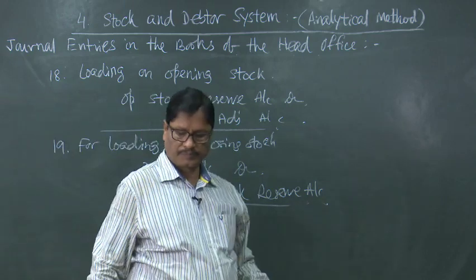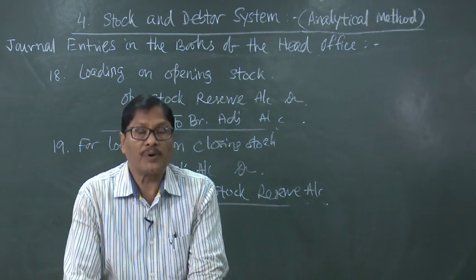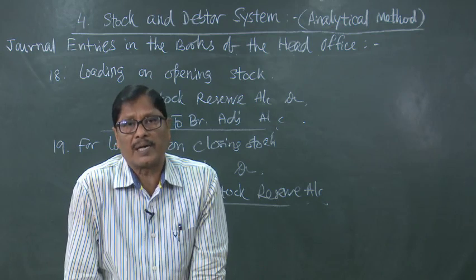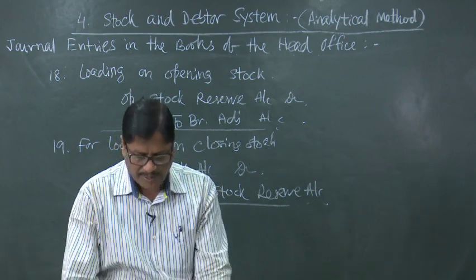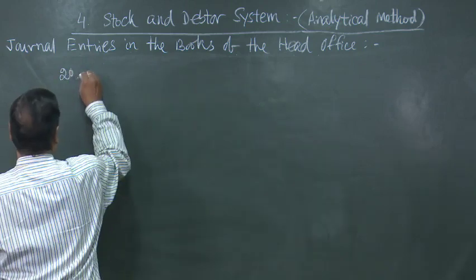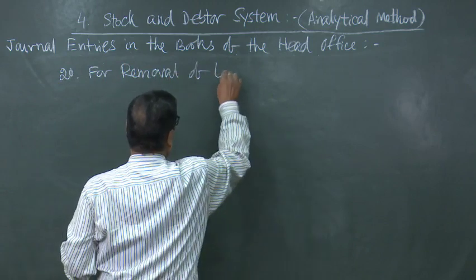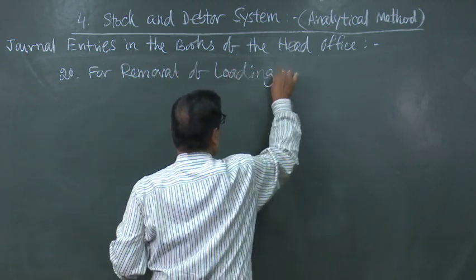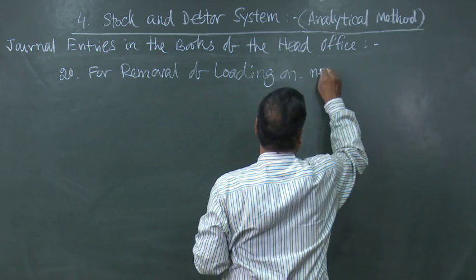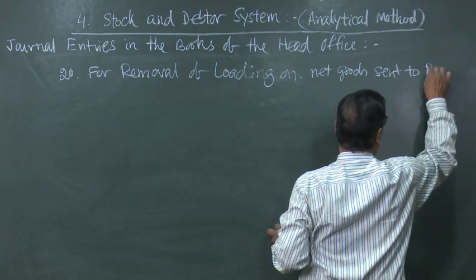Then we have to remove the loading on goods sent to branch. The net loading on goods sent to branch also we will have to remove. That will be goods sent to branch account debited to branch adjustment account. For removal of loading on net goods sent to branch.